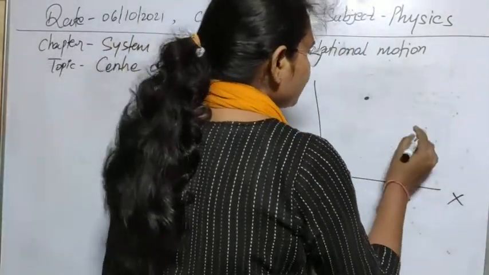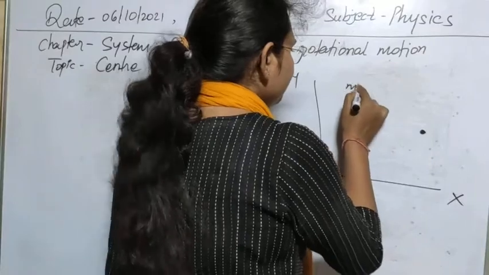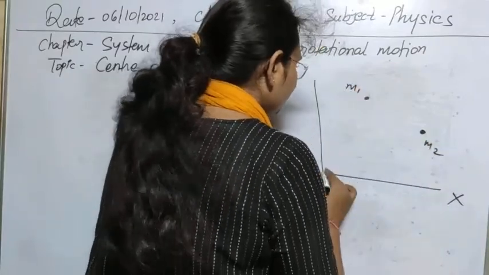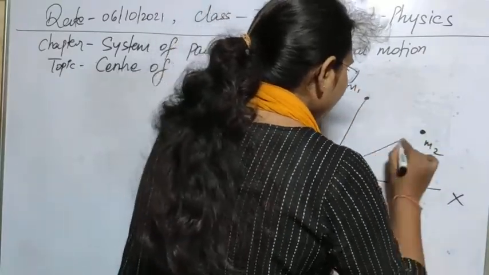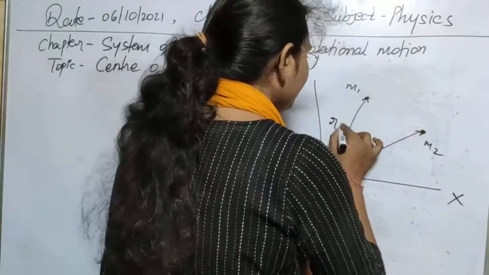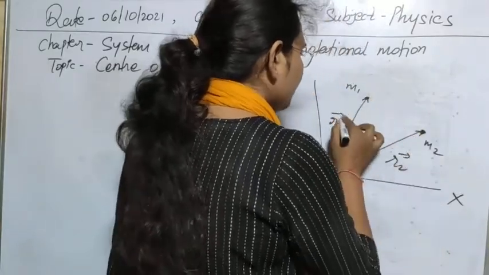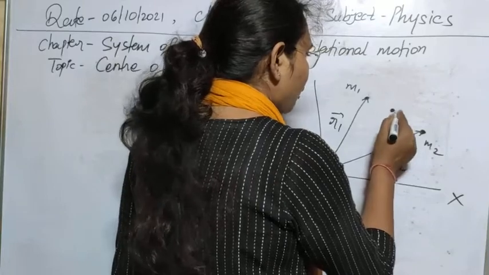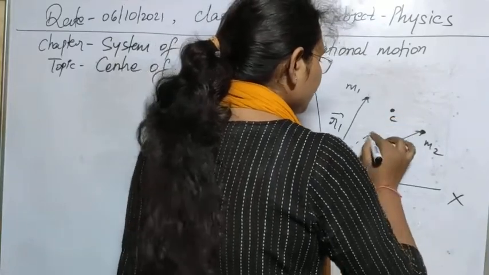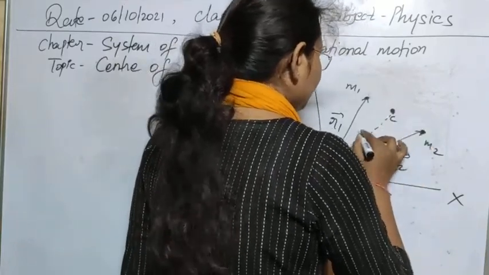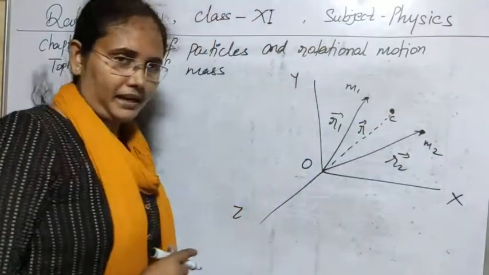These are two masses, M1 and M2. The position vectors of M1 and M2 are R1 and R2. Let us suppose a point C represents their center of mass, and its position vector is represented by R.